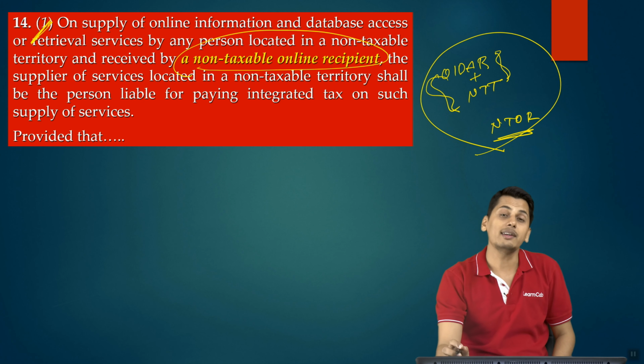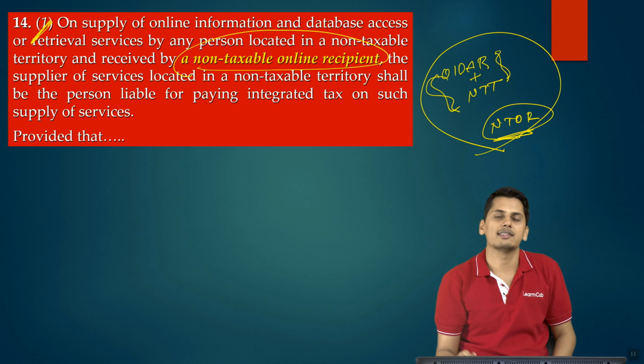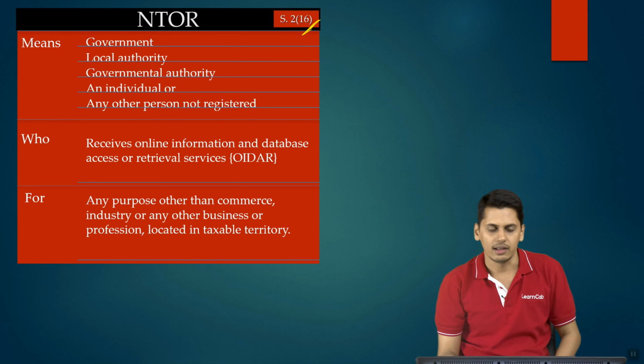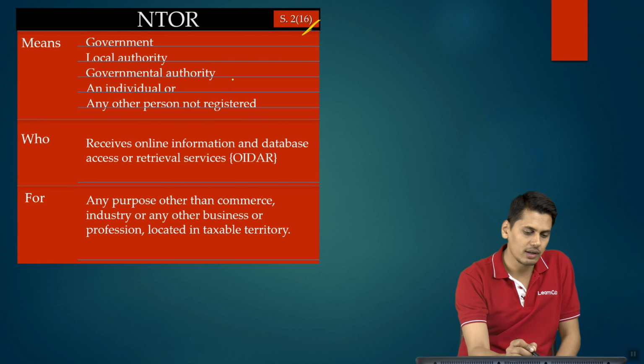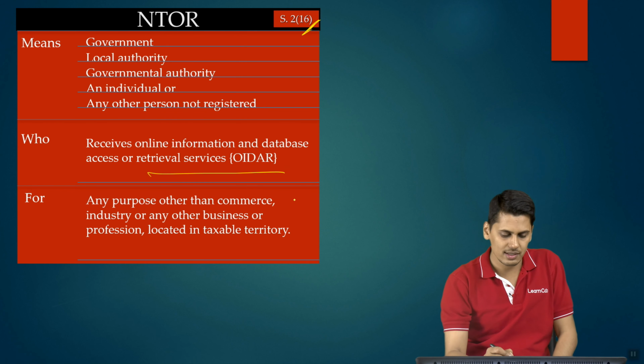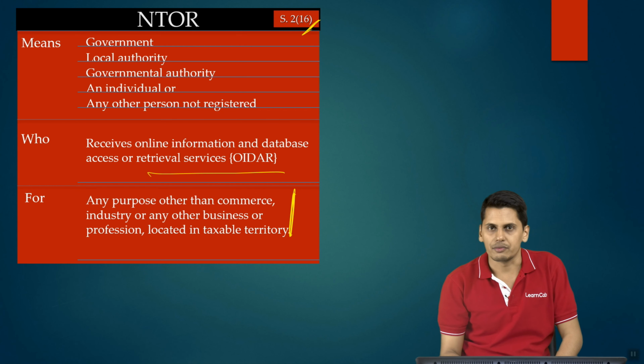OIDR who is located in non-taxable territory is supposed to pay GST. Now, what do you mean by a non-taxable online recipient? That has been defined in section 2 clause 16. It tells you government, local authority, governmental authority, individual or any other person who is not registered, who receives OIDR services for other than commerce, industry, business or profession.